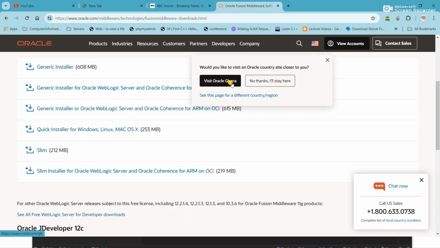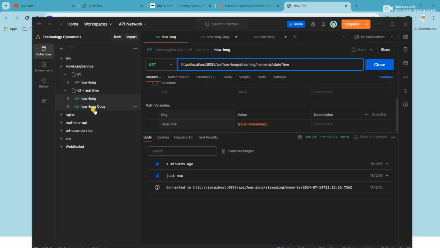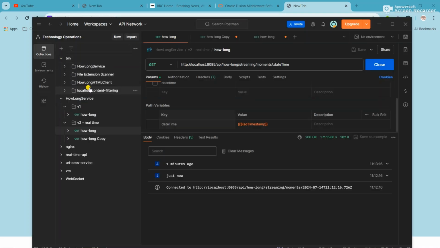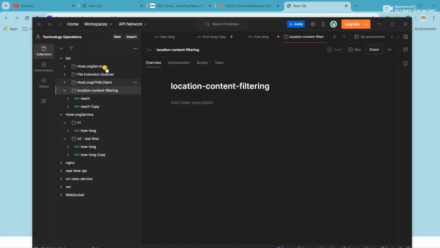It has been able to tell my country by just connecting to it. So how does this work? If I take the same laptop and I go to China, it's going to suggest something for me from China. You get it? And that's very beautiful. And then the beauty comes in content. So the next code we'll be looking at will be location content filtering, just to whet your appetite.